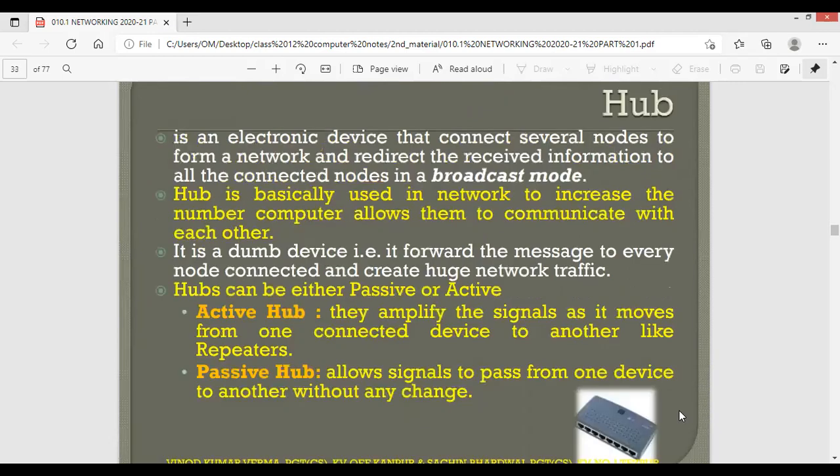Now the next one is the hub. To understand a hub, you can relate it with an electrical switch board, where if you want to start a TV, you put the plug in that slot, and if you want to start a refrigerator, you put that in that slot. So it provides slots where we can utilize the services. Basically, it's an electronic device that connects several nodes of a network and redirects the received information to all connected nodes in broadcast mode.